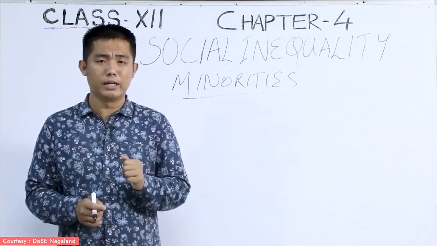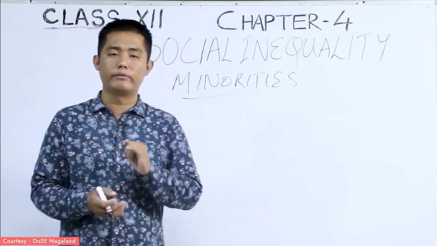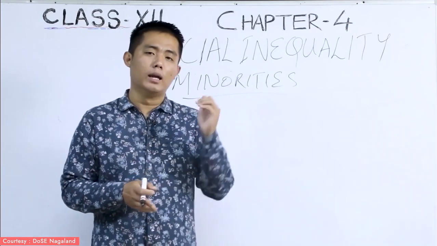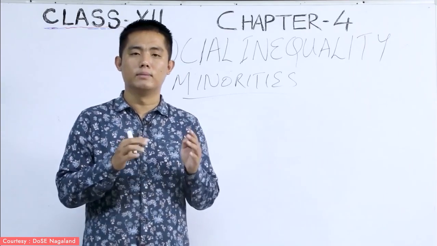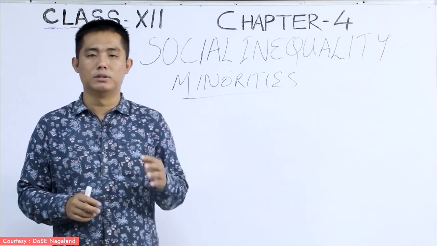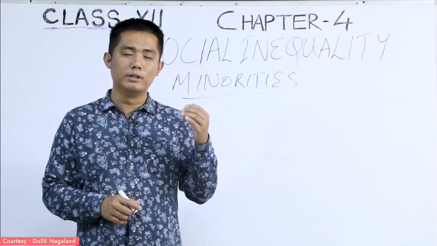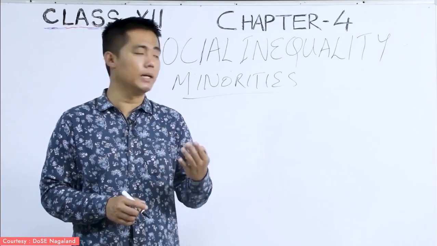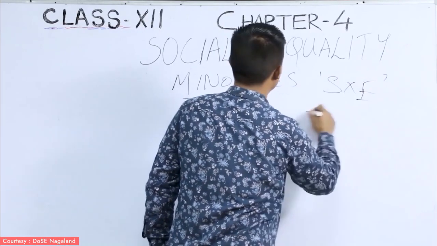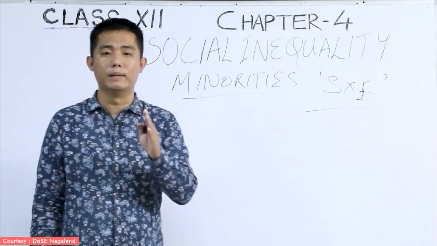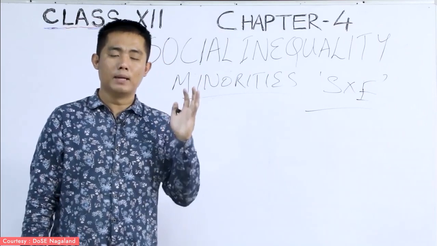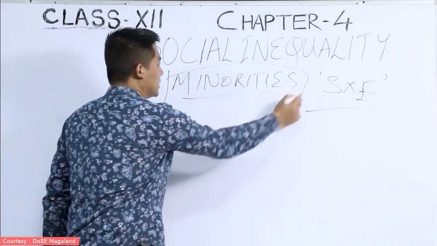Now, it can be differentiated based on race. In India, we have the Dravidian race, Mongoloid race, and Aryan race, so there are different races in India. Based on the different races, there are some racial groups who are quite small in number. The second is culture and religious groups, and there can also be differences based on sex. In that way, the groups have been divided, and those people who are lesser in number, a very small group in a country, are called minorities.